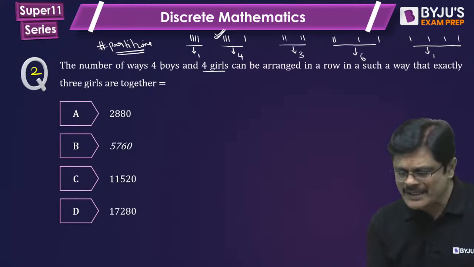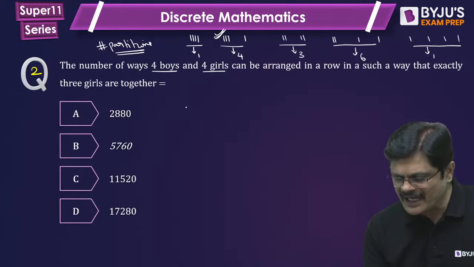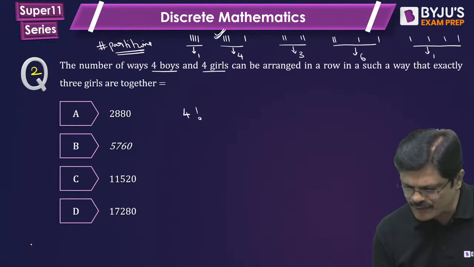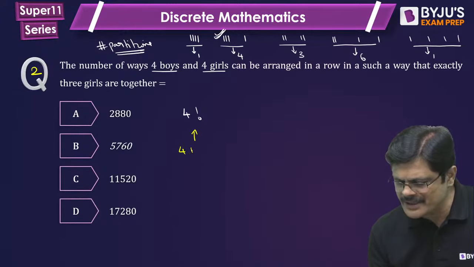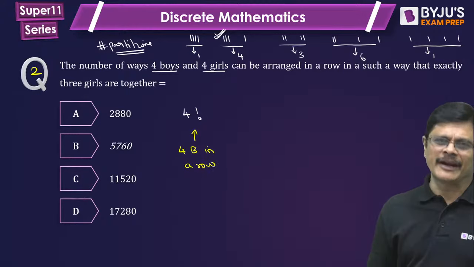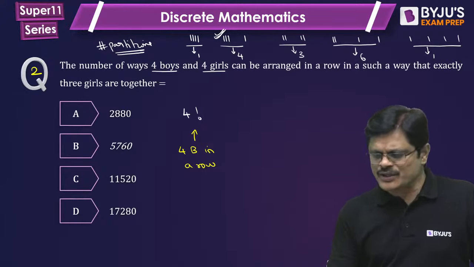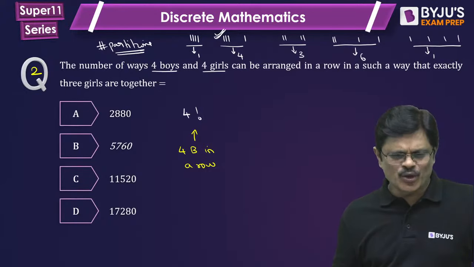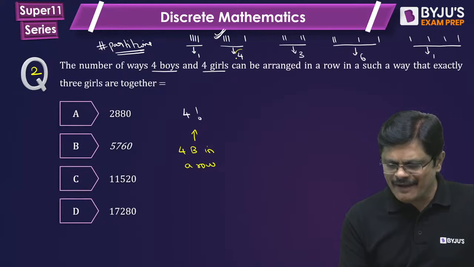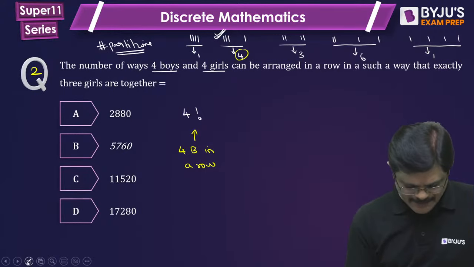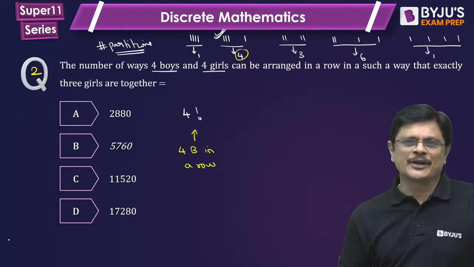First of all, boys do not have any condition. 4 boys in a row can be arranged in 4 factorial ways. First we arrange them. The total sum is the Bell number, but the individual values are not Bell numbers. So this is 4 factorial ways.